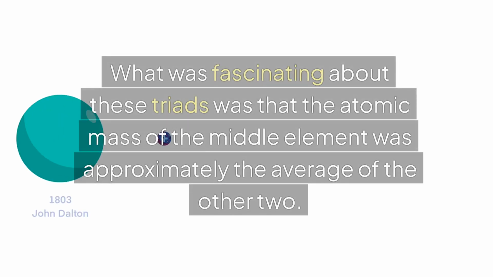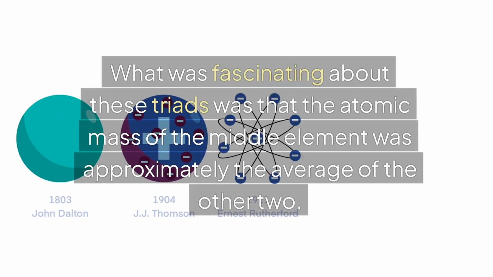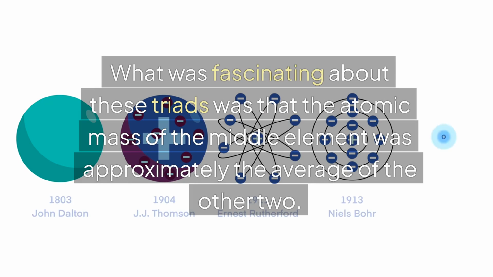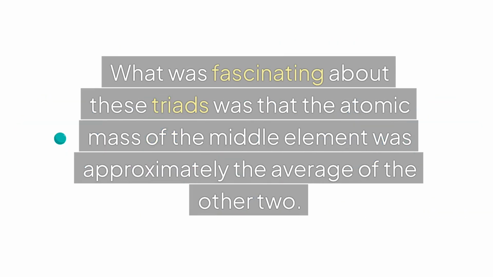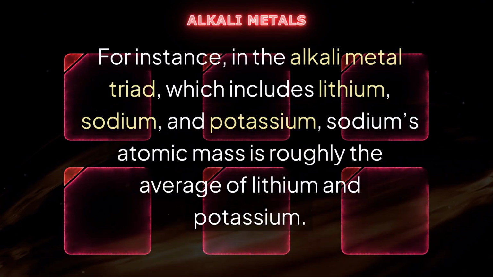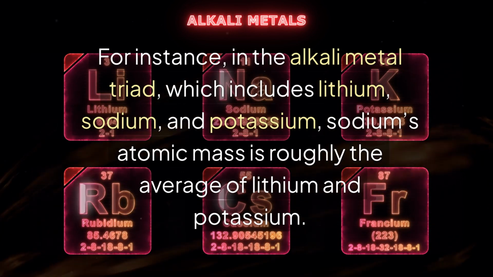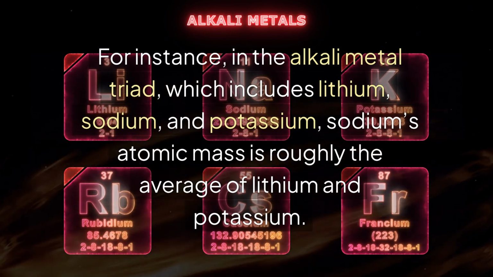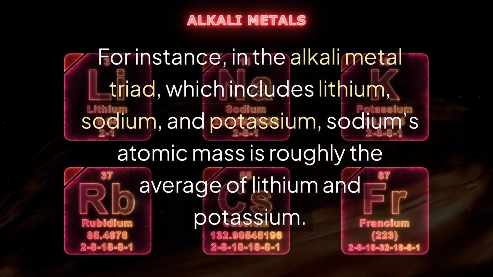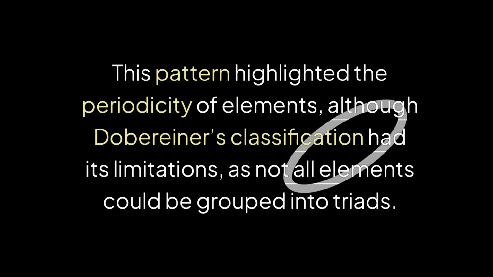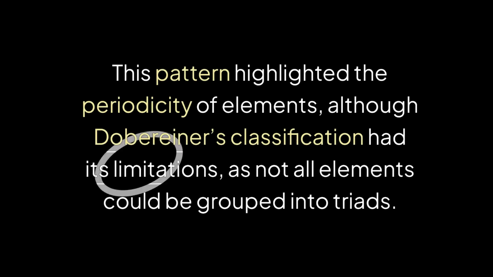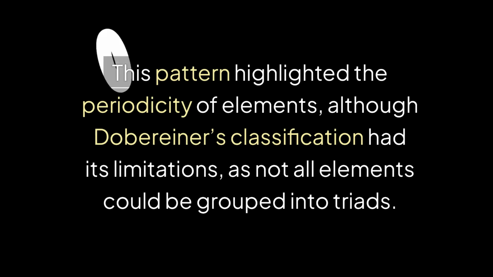What was fascinating about these triads was that the atomic mass of the middle element was approximately the average of the other two. For instance, in the alkali metal triad, which includes lithium, sodium, and potassium, sodium's atomic mass is roughly the average of lithium and potassium. This pattern highlighted the periodicity of elements, although Dobereiner's classification had its limitations, as not all elements could be grouped into triads.